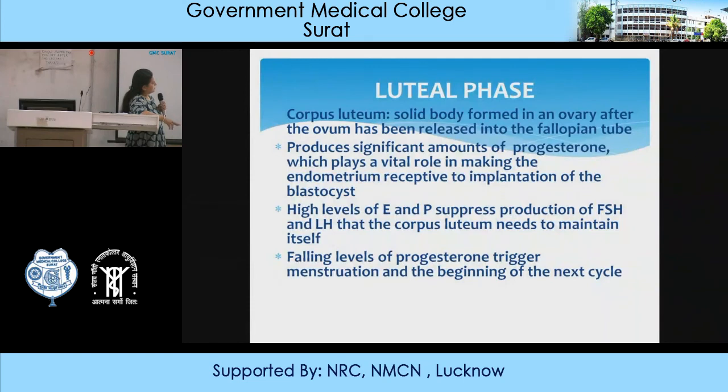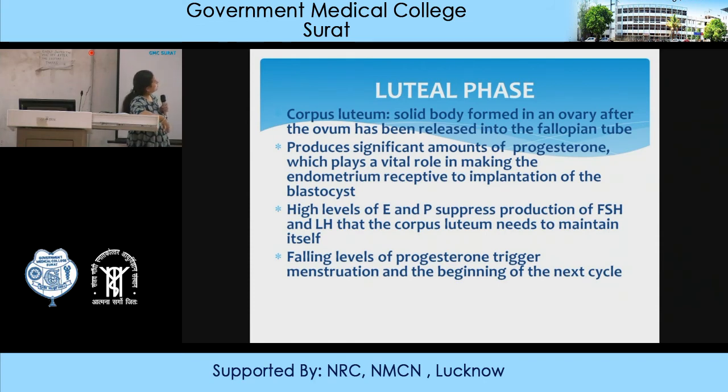When ovulation is taking place, there is some release of local prostaglandins, and even the progesterone starts increasing under the influence of estrogens. So the granulosa cells start secreting progesterone. This progesterone also has an effect in the ovulation process. The corpus luteum is a solid body which is formed. Luteum refers to the luteal phase or luteinizing hormone.